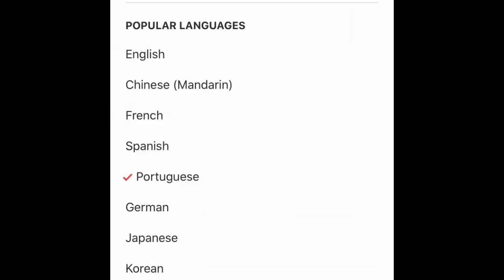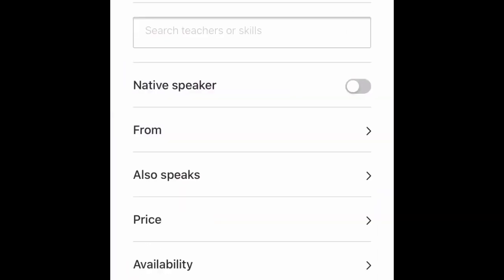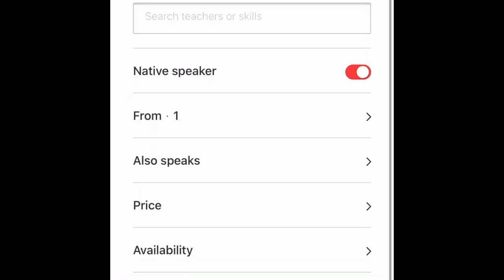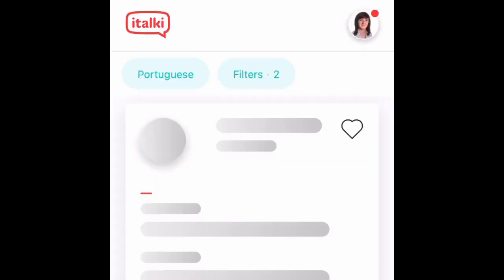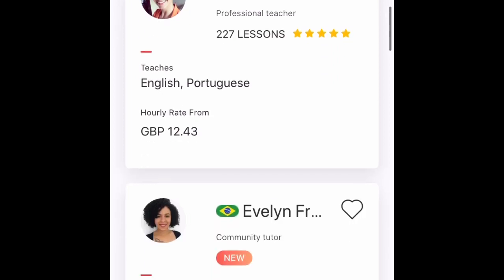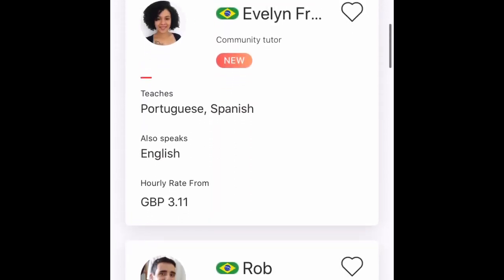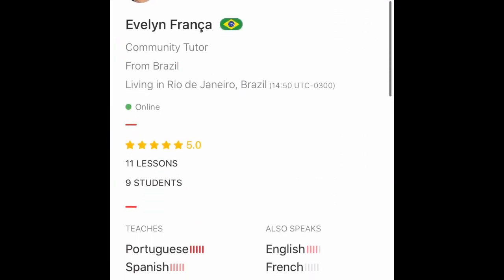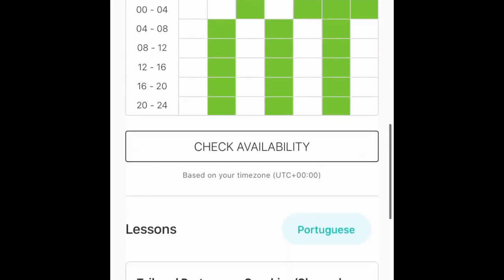So if I want to learn Brazilian Portuguese, I can add that in. If I want to learn from a native speaker, I can also add that in. We can change the price, the availability, and then find any teachers. Once you've found a teacher you like the look of, who's got similar availability to you, you can then look on their profile and you can watch their video to see if that's what you're looking for. So there we have three, not totally free, but cheap on a budget learning apps.